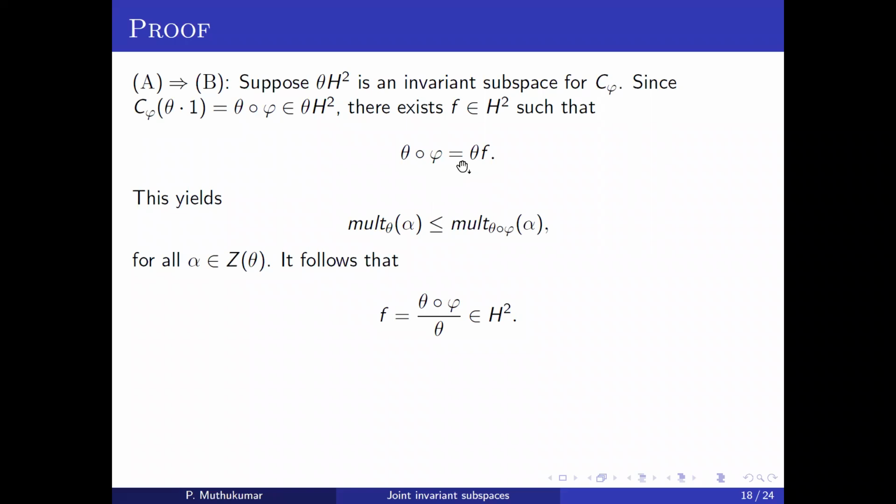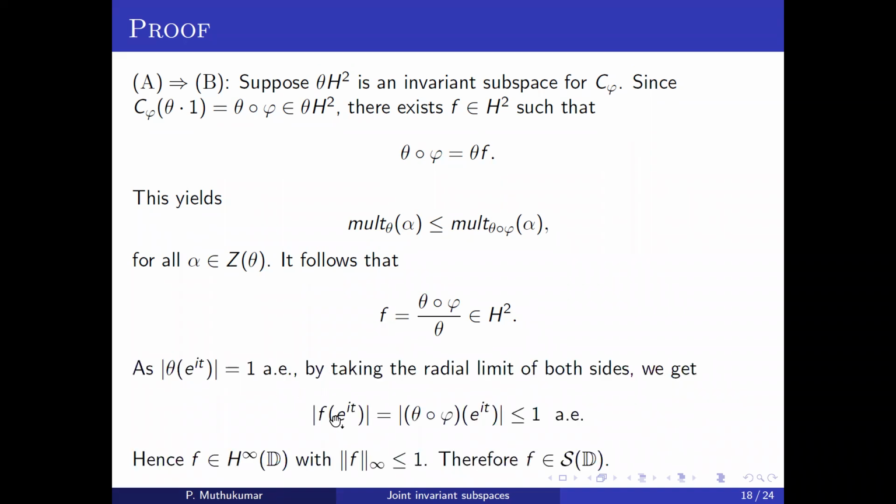That means whenever a point vanishes at theta, then it has to vanish at this point, with the multiplicity of this function being more. So this ratio is analytic, which makes sense because we can divide by an analytic function, and we get F. Because F is from H2, we can say that this ratio is an H2 function. Once it's in H2, by taking the radial limit, we see that it is a bounded function with modulus 1.